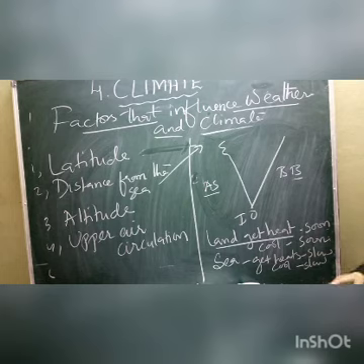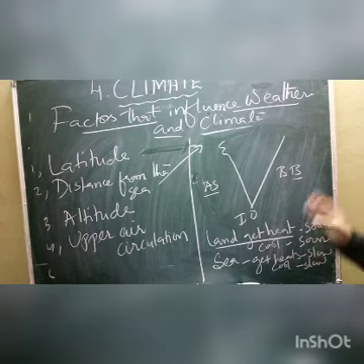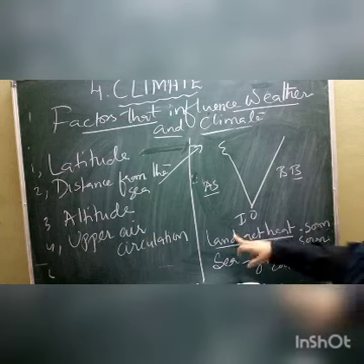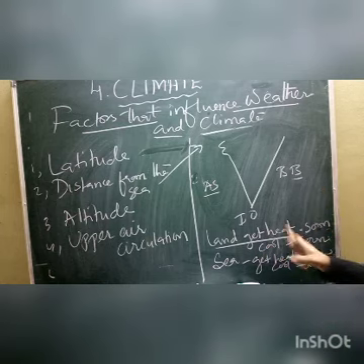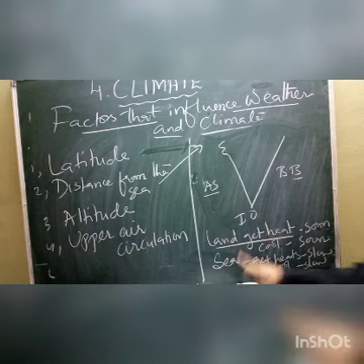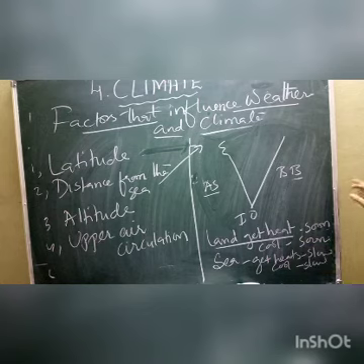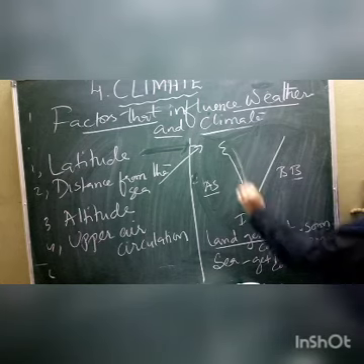This is a common thing that we discussed in our 9th class also. So land gets heated faster than the sea. Land gets cooler faster than the sea. Sea gets heated slower than the land.